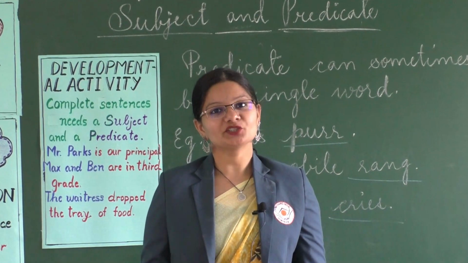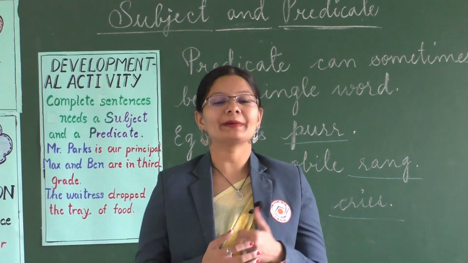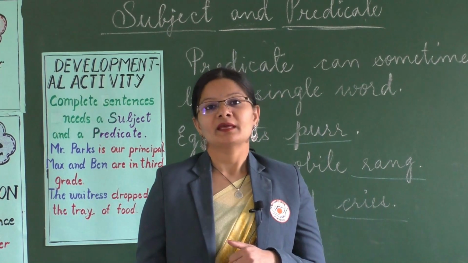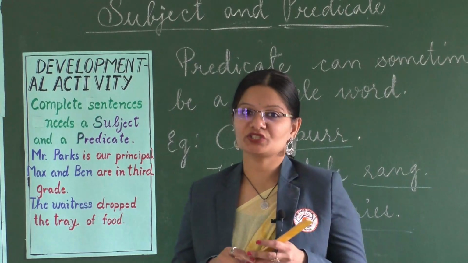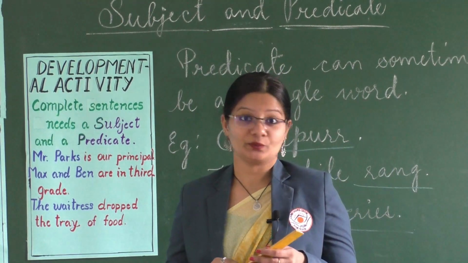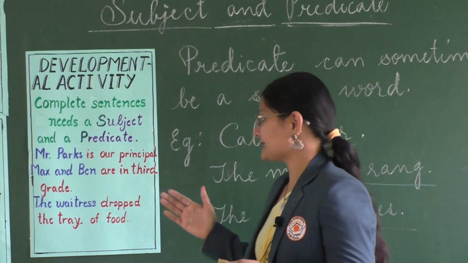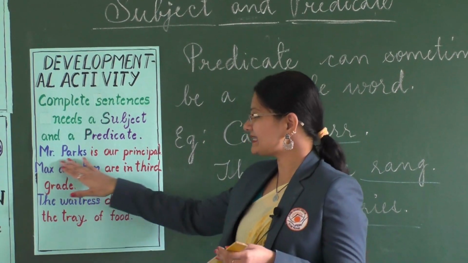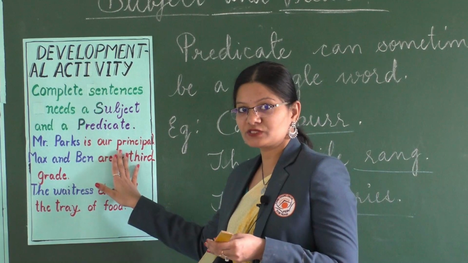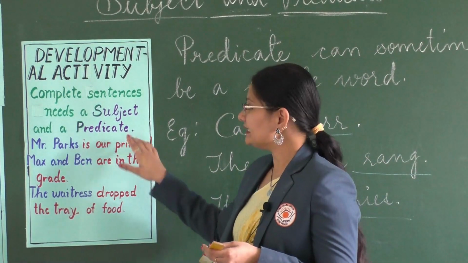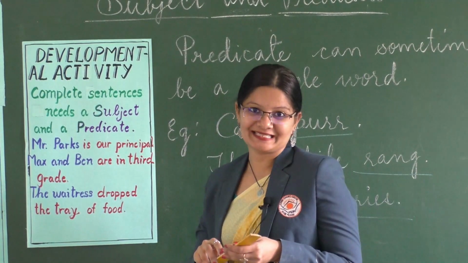Children, let's continue to learn more about the predicate. Now, the predicate is that part of the sentence which tells us something about the subject, right? Now look at these examples. Here the sentence is divided into two parts, that is two colors that you see. So the color red indicates the predicate.